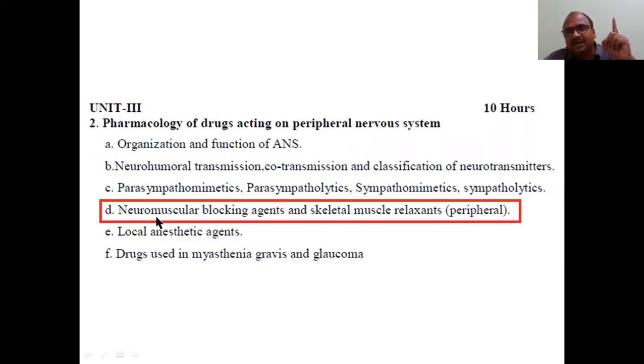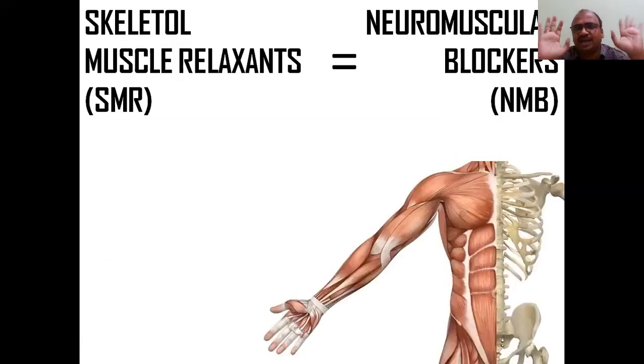See here, listen to the name clearly: neuromuscular blocking agents. Neuro means neuron, muscular means muscle. Neurons and muscles have a connection, and that point is called the neuromuscular junction. Neuromuscular blocking agents are also called skeletal muscle relaxants. Both are exactly the same, no need to hurry or think too much. Skeletal muscle relaxants are also called neuromuscular blockers.